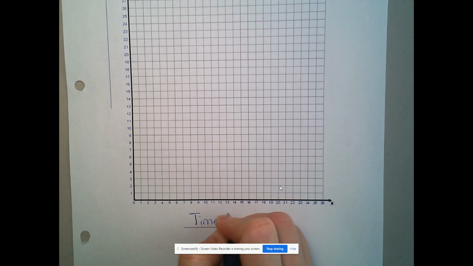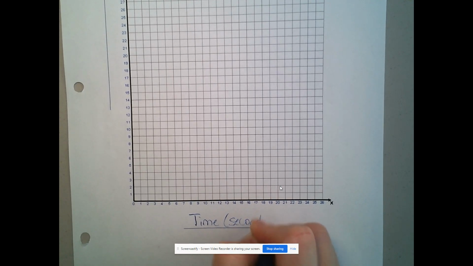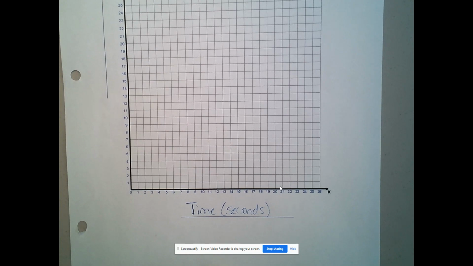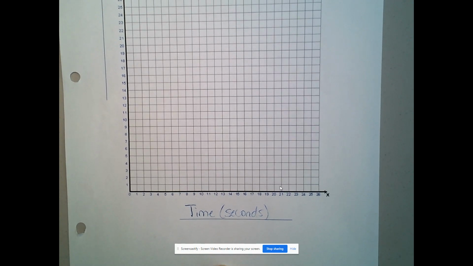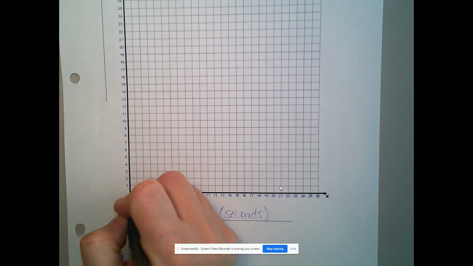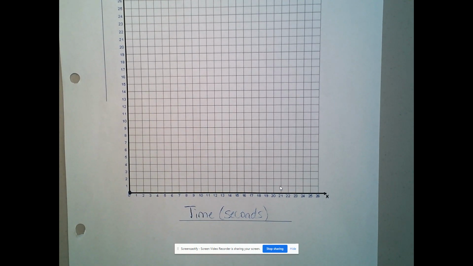We don't have any information about this person having any sort of head start, so we will start at the origin. Our independent variable, if it is available, is always time. And in this case, it's time in seconds. We can call it the independent variable. We can also call it the control variable, depending on whether you're in science class, math class, or who your teacher or professor are. So person A is going to start at 0, 0.